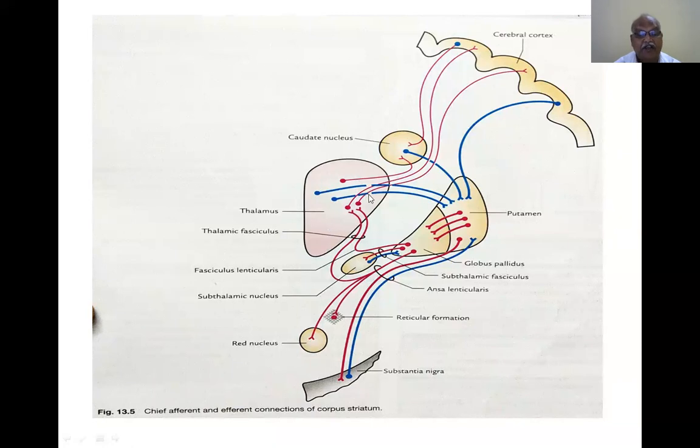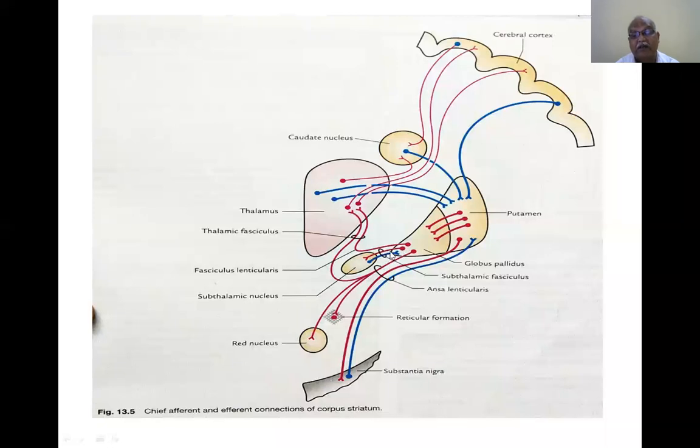So some also include these in the limbic system and also in the basal ganglia. The caudate nucleus and putamen constitute the corpus striatum. The subthalamic nucleus is below the thalamus, immediately below the thalamus. From the subthalamic nucleus to the globus pallidus, certain fibers go.